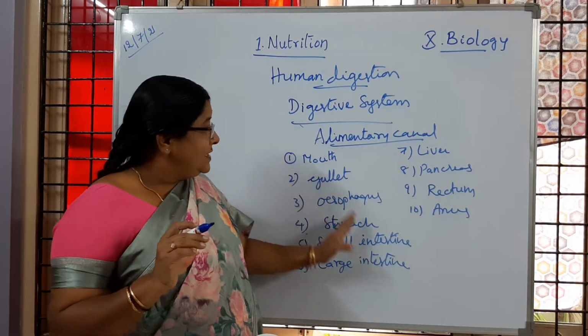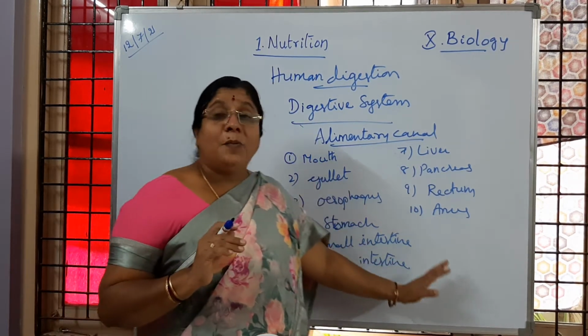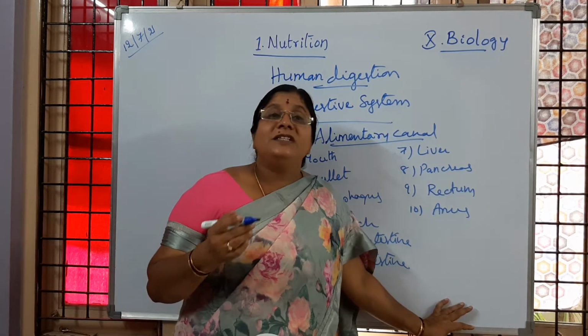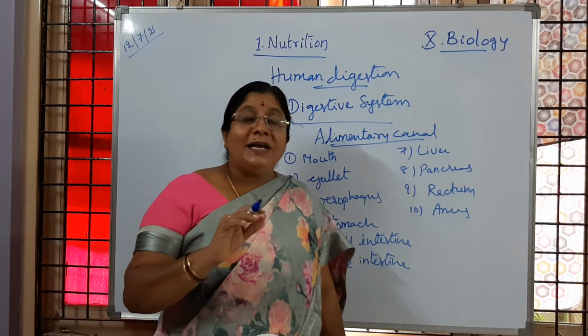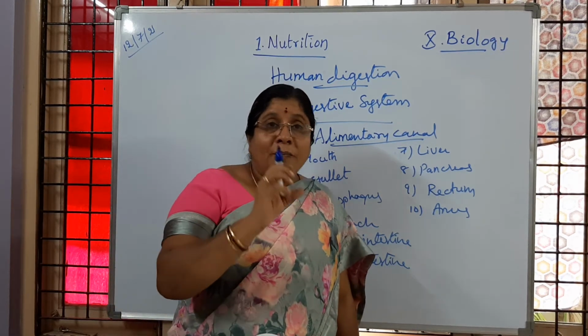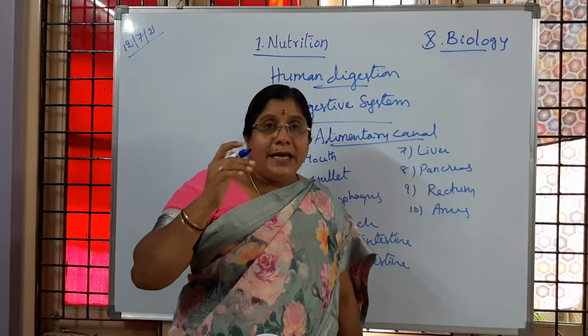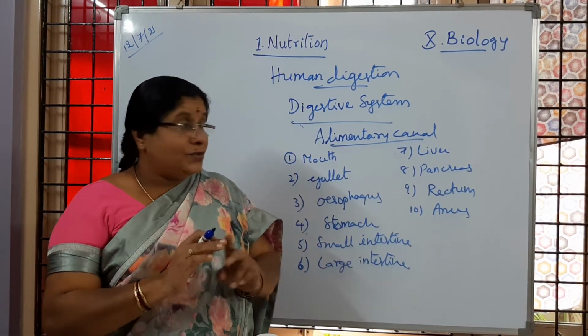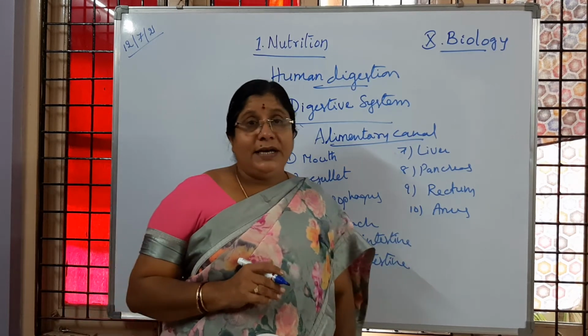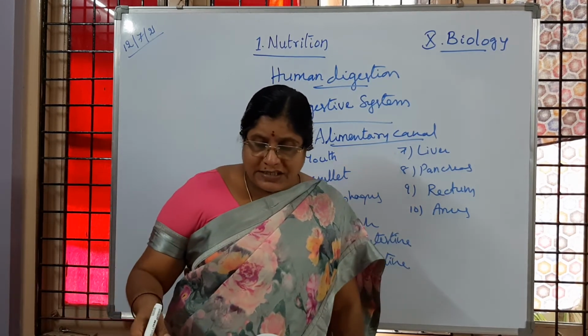All these parts, if we observe, are specialized. They are designed for converting the complex food whatever we take into simple form. It is not happening in one part. Different parts are associated in the process of digestion. Is it clear to children?